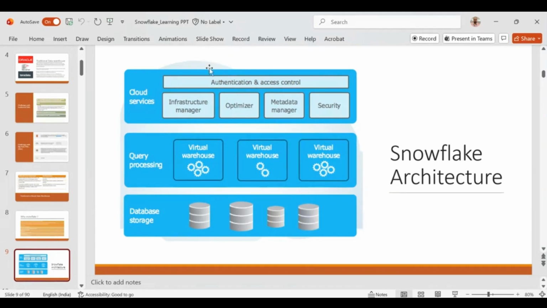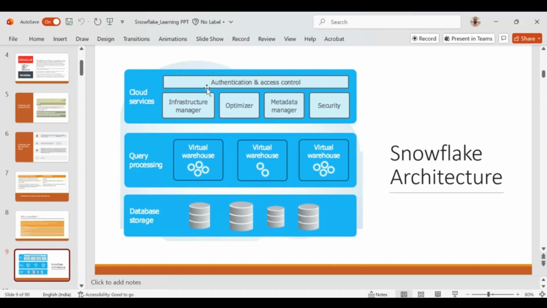This is actually the master layer, or simply you can understand it like this: as human beings, we have the brain, right? And whatever instructions we get, like if we want to run, walk, or sleep, all the instructions come from the brain only. If a person's brain is not working, that person is in a coma, so the entire body will not work, right? Similarly, this is the same thing. This is the cloud services layer.